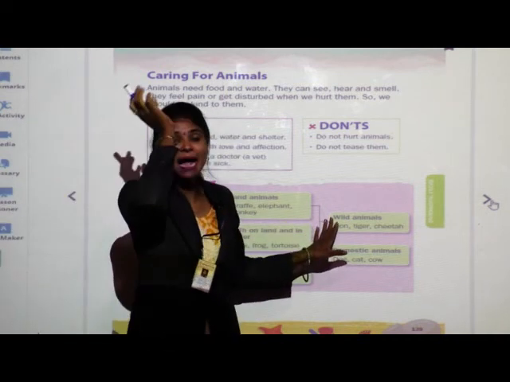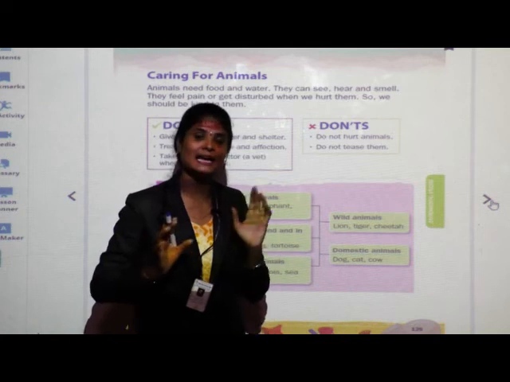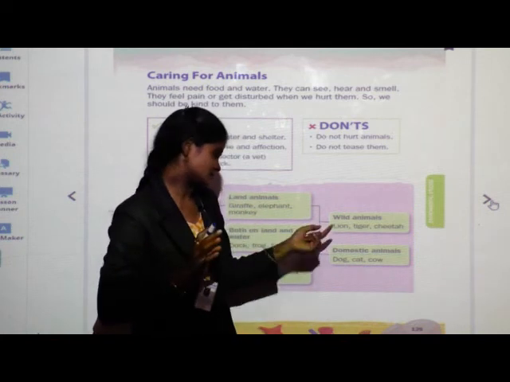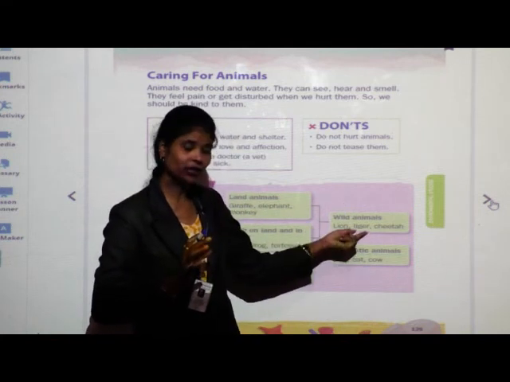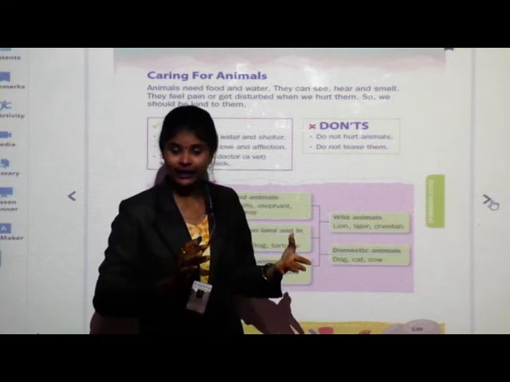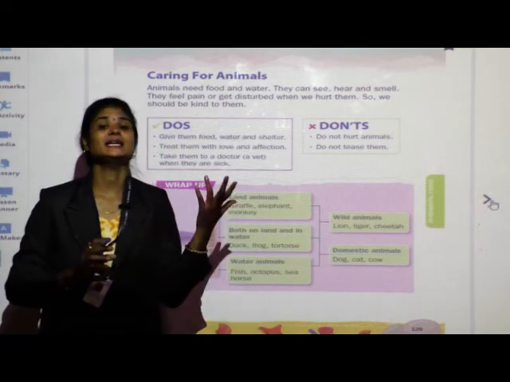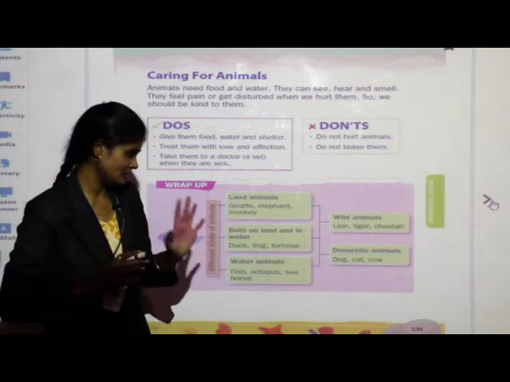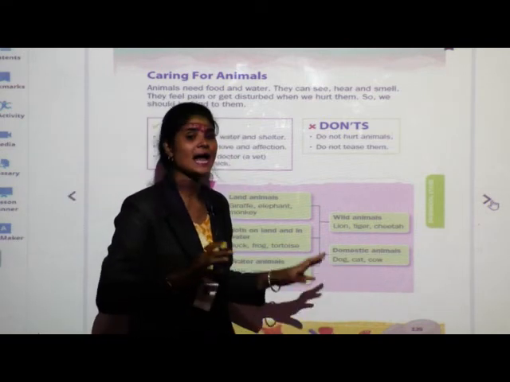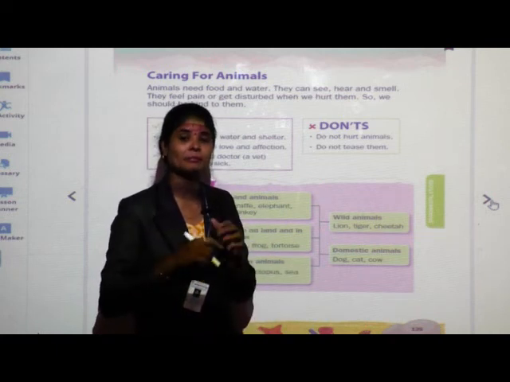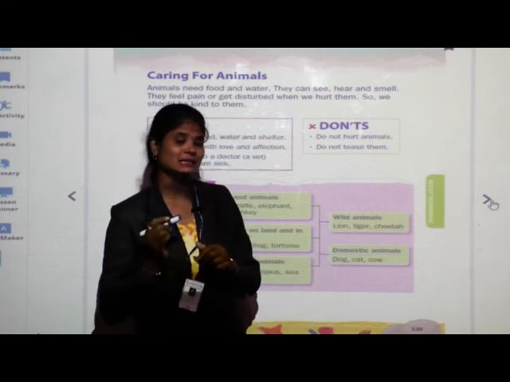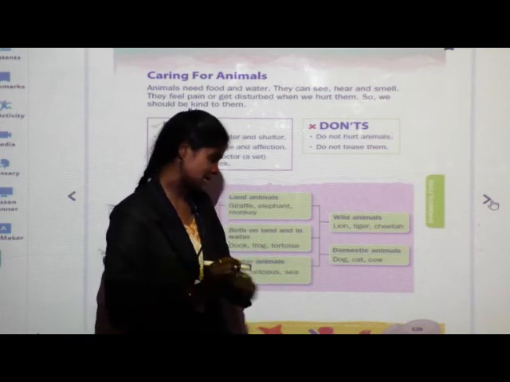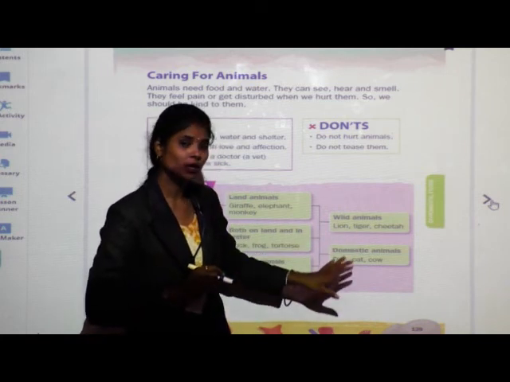Next, wild animals. Wild animals means animals which live in the forest. They are known as wild animals. Lion, tiger, cheetah, bear, monkey, zebra, giraffe. These are wild animals. And domestic animals means animals which are kept at home or on the farm. So which are the domestic animals?